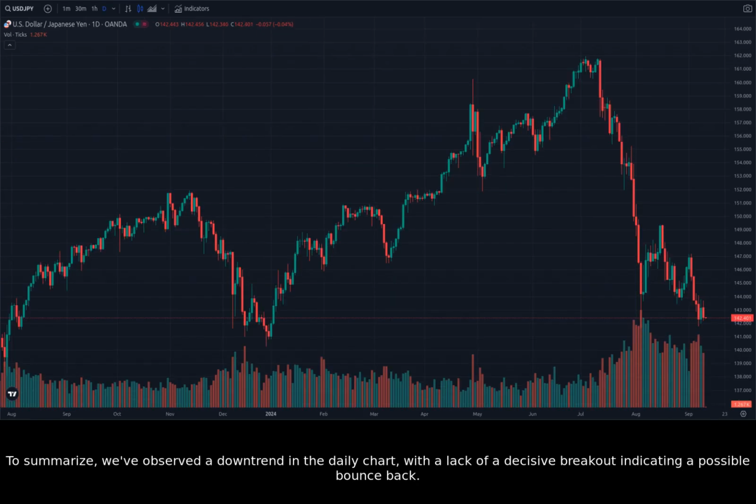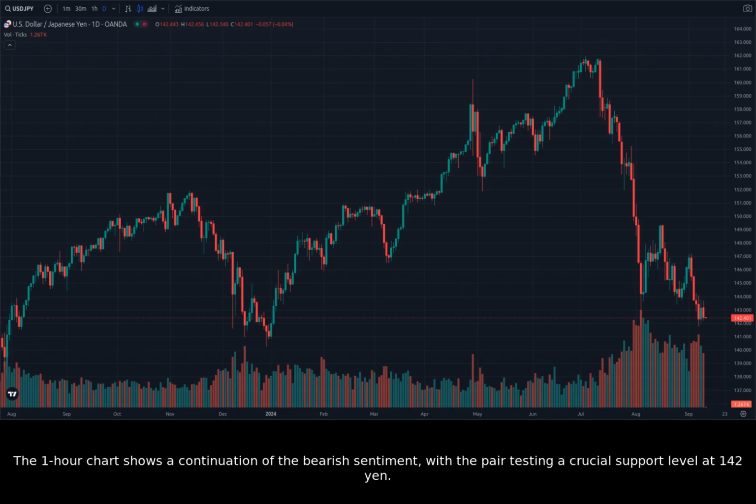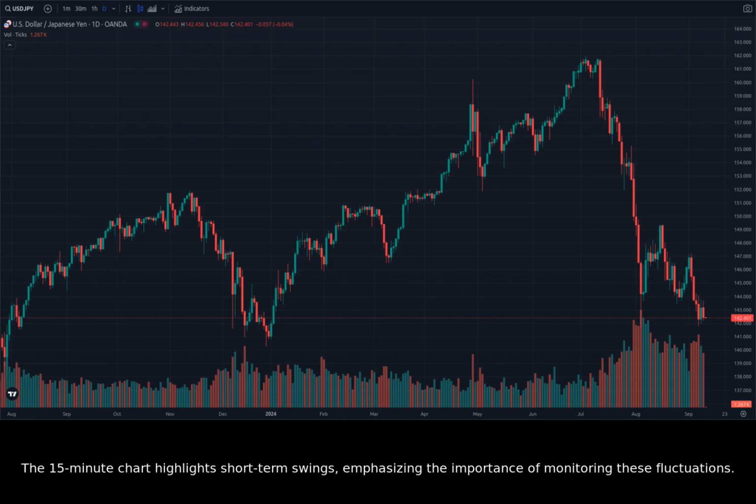To summarize, we've observed a downtrend in the daily chart, with a lack of a decisive breakout indicating a possible bounce back. The 1-hour chart shows a continuation of the bearish sentiment, with the pair testing a crucial support level at 142 yen. The 15-minute chart highlights short-term swings, emphasizing the importance of monitoring these fluctuations.